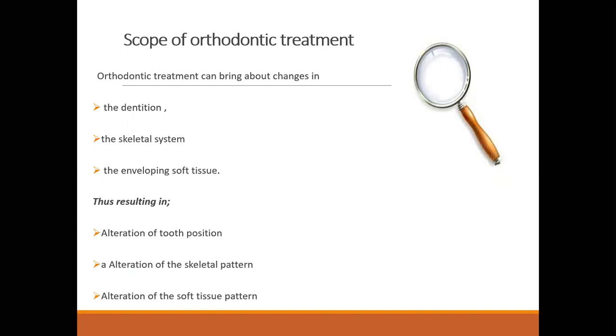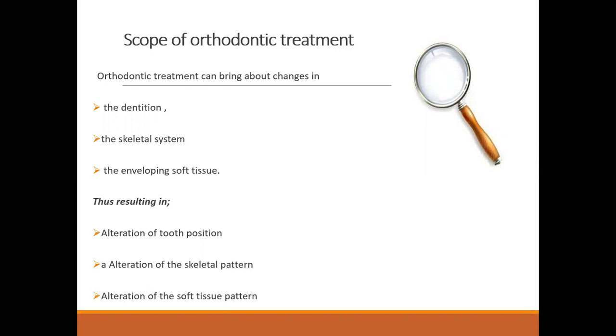What is the scope of orthodontic treatment? Orthodontic treatment, as I told you, is done to treat the dentition, meaning orthodontic treatment can bring about changes in the dentition. It brings changes into the skeletal system and your enveloping soft tissue. Ultimately, when you treat the dentition, skeletal system, and the surrounding soft tissue, what will you gain?